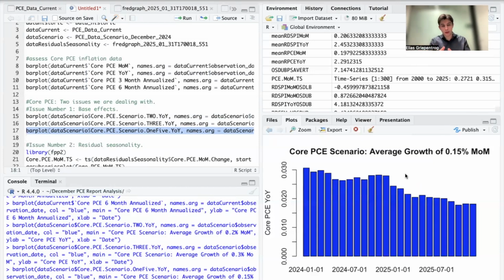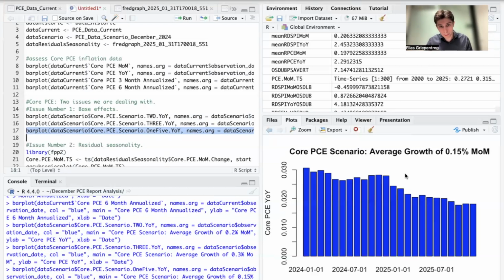And when you consider that the expected disinflation in housing will not impact PCE as much, it will impact mostly CPI, closing the delta, narrowing the gap between the CPI and PCE inflation rate. And then when you consider that spending still remains very resilient, and economic growth remains very resilient, it seems to me reasonable to expect that the average growth rate in core PCE will exceed 0.15%.